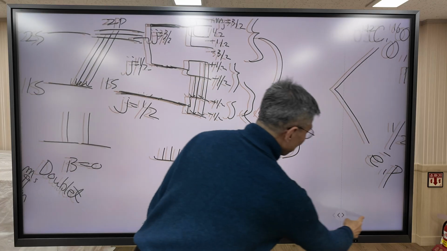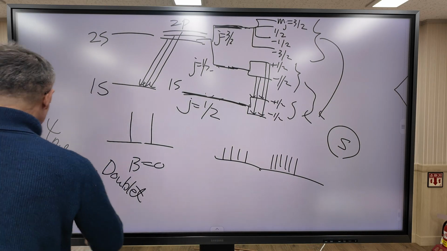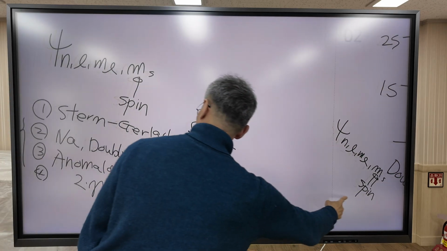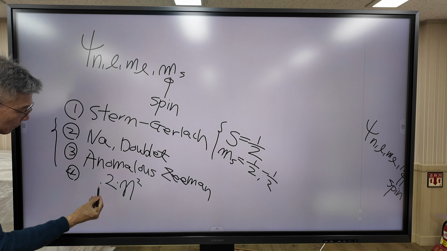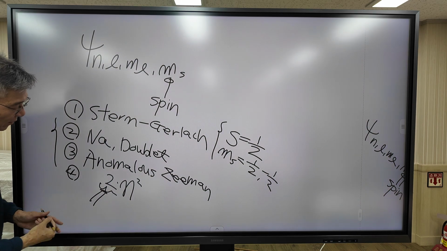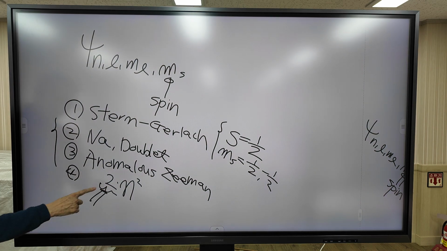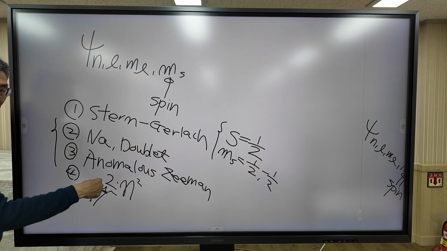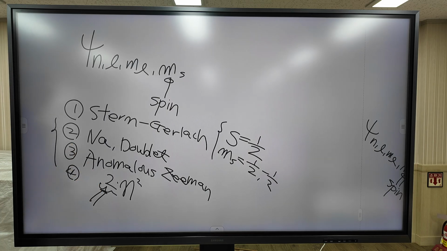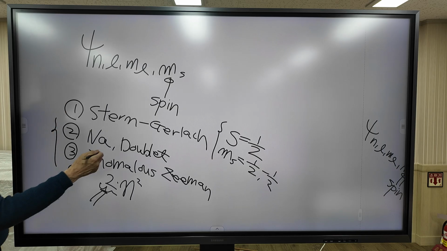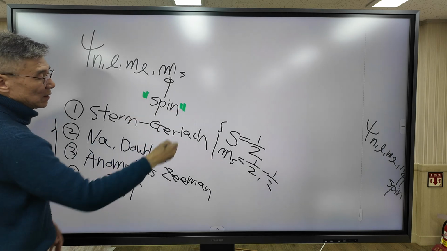So we can explain why the factor of 2 appears in front of n squared. Because the electron is a fermion, only 2 electrons can occupy a spatial orbital. So, in this way, we can explain this experimental observation with the introduction of spin quantum number.